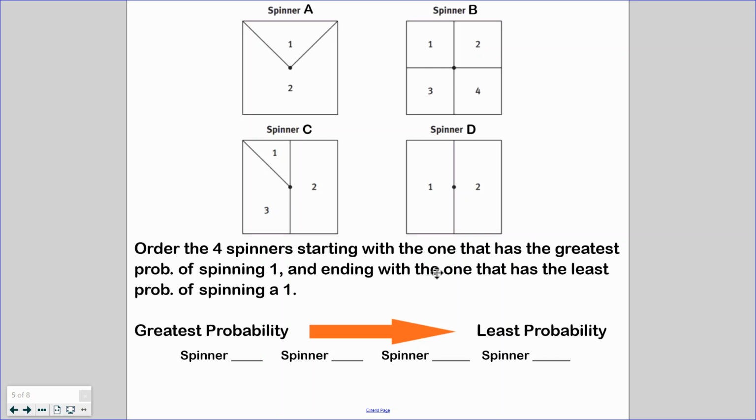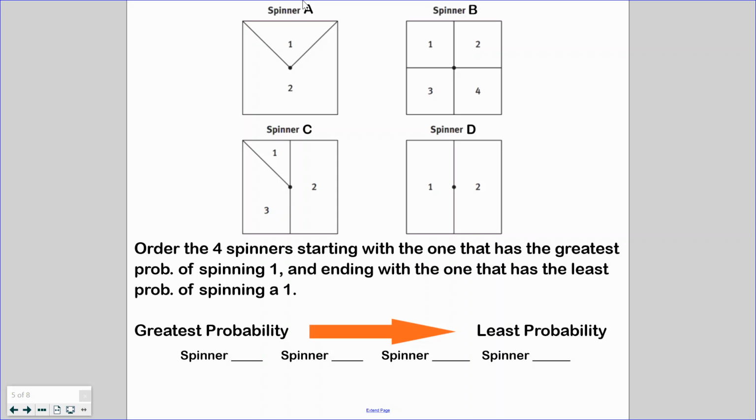So here I have 4 different spinners. They are cut into different ways. Some are more segmented than others, but let's use what we see in these pictures to create our possibilities and our predictions. Order the 4 spinners, starting with the one that has the greatest probability of spinning a 1 and ending with the one that has the least probability of spinning a 1.